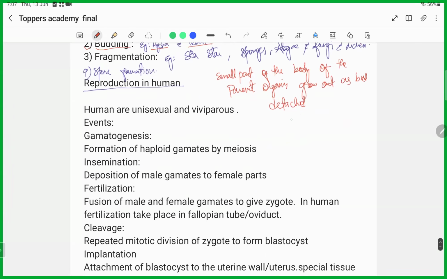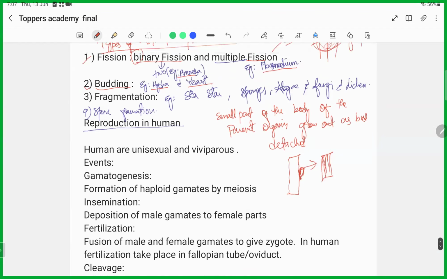Budding can occur in multicellular organisms. For example, this is a plant. Here, a small shoot or small part of the body of the parent organism will grow out, and later on it will detach itself and form a completely new organism. That is what budding is.